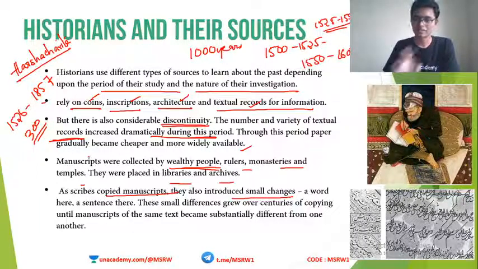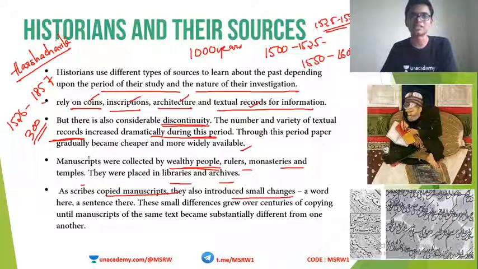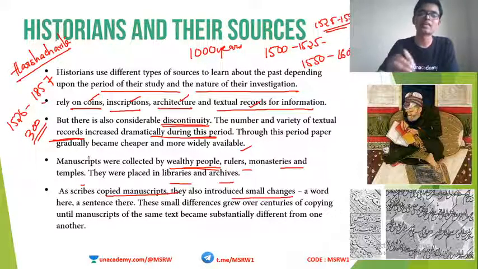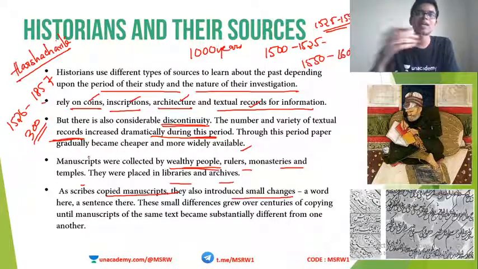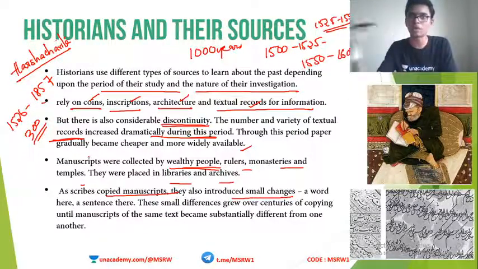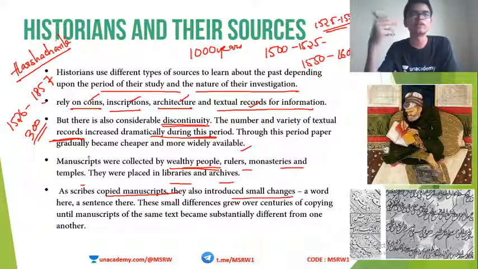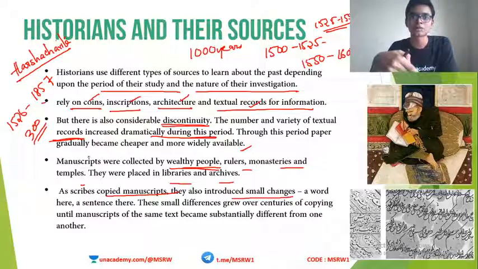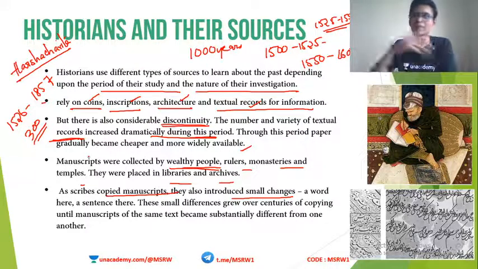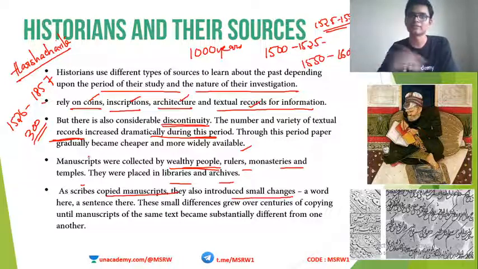Correct? If the handwriting of your friend is not legible, then you may not get the exact copy as you require. So the same thing happened in older times also. The scribes, what did they do? They actually made multiple copies of the same textbook. But the problem was, if the original textbook was not written legibly or neat enough to understand, each time the scribe copies to another paper, he can make mistakes, or he will have to guess and replace some words. So the original copy and the final copy will be hugely different.